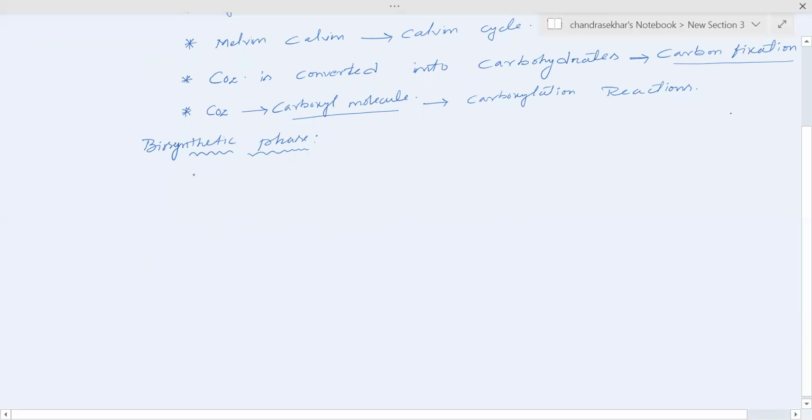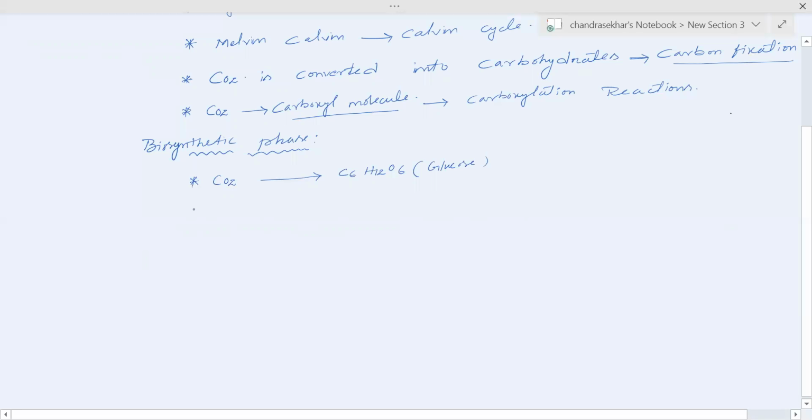Just look here. We know that carbon dioxide is an external factor. It is fixed into the 6 carbon compound called glucose, C6H12O6, which is the chemical formula for glucose. So how is the carbon dioxide converted into glucose?